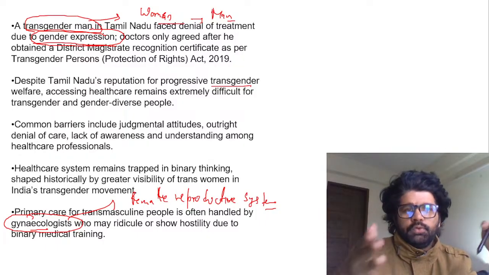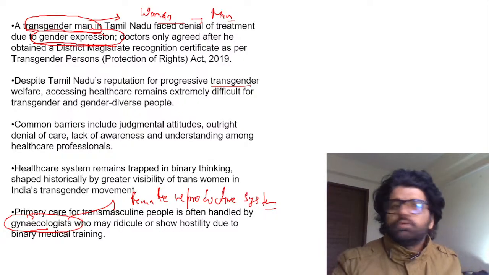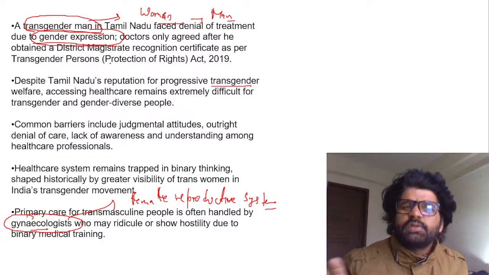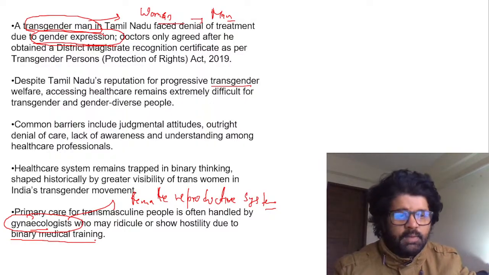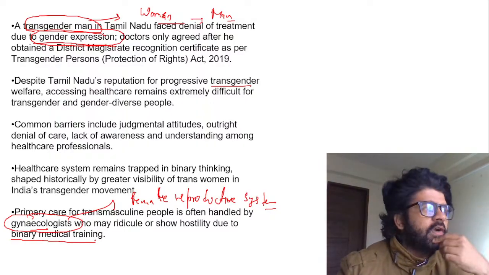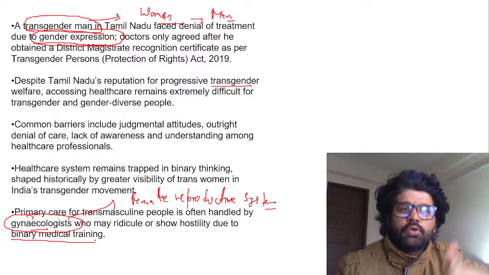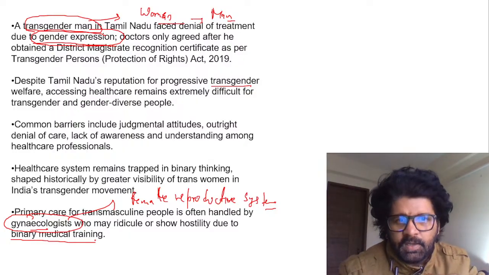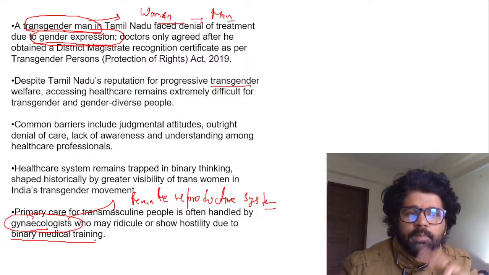The doctor was like, no, no, no, you are not a man, you are a female, based on the way you are wearing saris and all those things. Later the doctors agreed to treat him. So this is wrong actually, and that's where binary medical training comes in. It means gynecologists and other doctors are trained to deal with male and female. What about those people who lie on these boundaries, born a woman and identifying as male? So there has to be non-binary medical training if you want to deal with them in a proper manner.